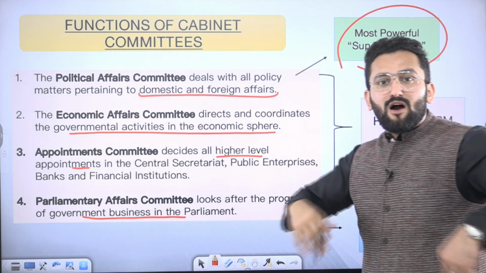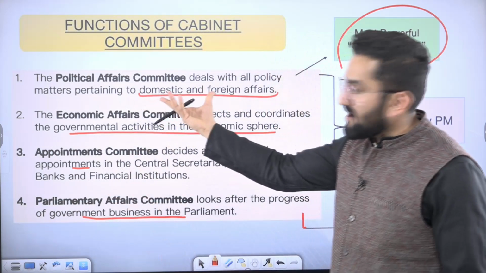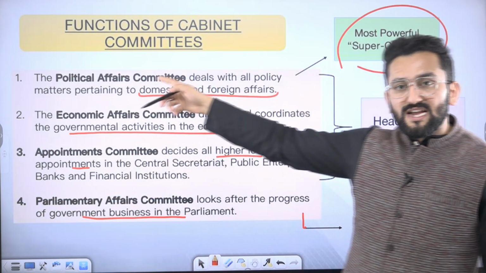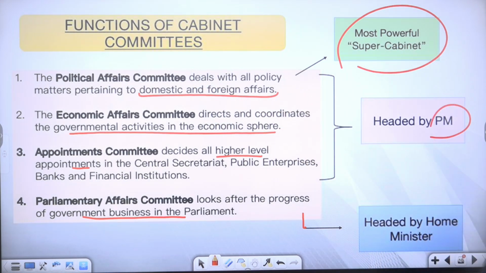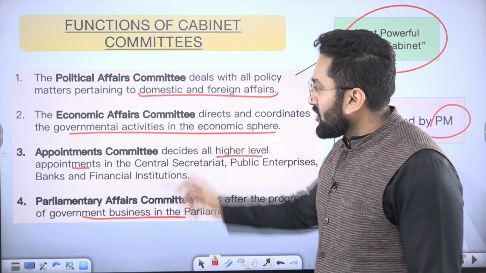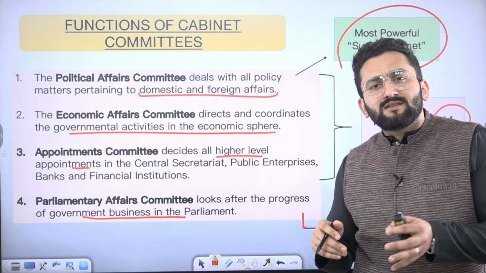So name is like, yes, there are other members in Council of Ministers, there are other members in cabinet, but the real power on domestic and political affairs is with Political Affairs Committee. So it is headed by PM. Okay. Now, Cabinet Committee on Economic Affairs, which is going to take important decisions on economic aspects.